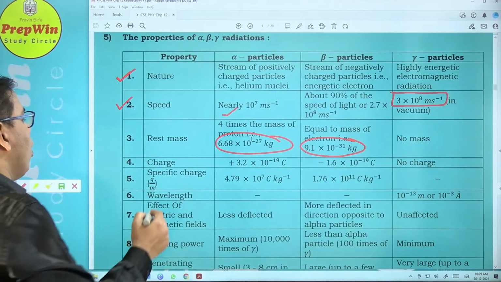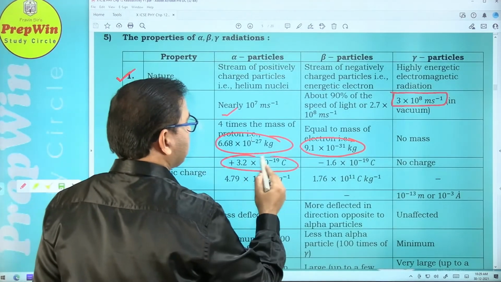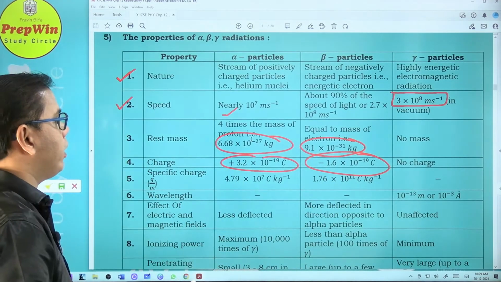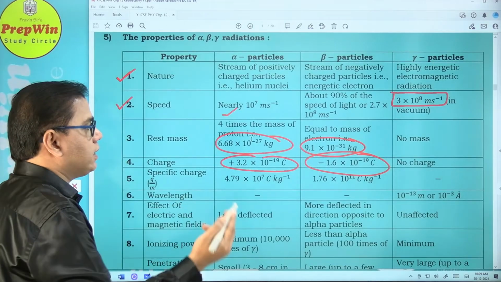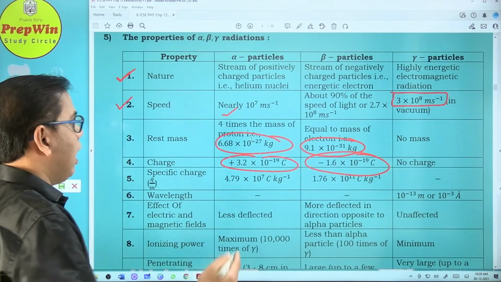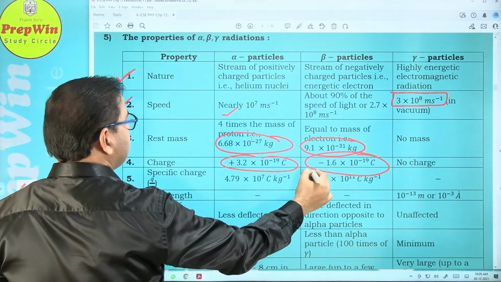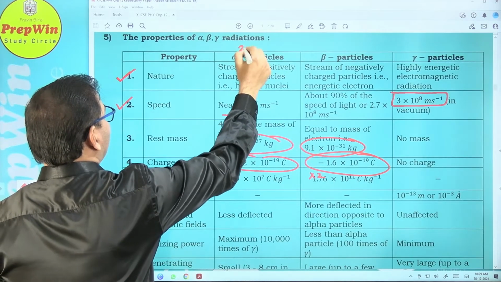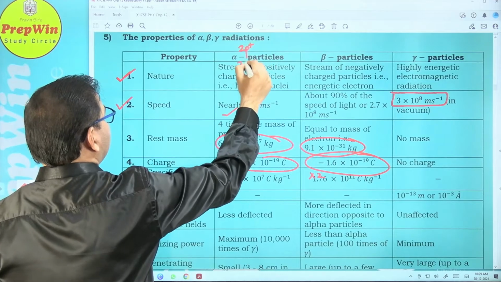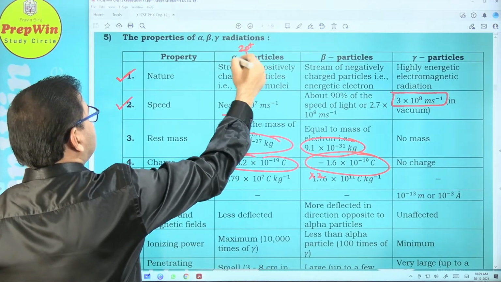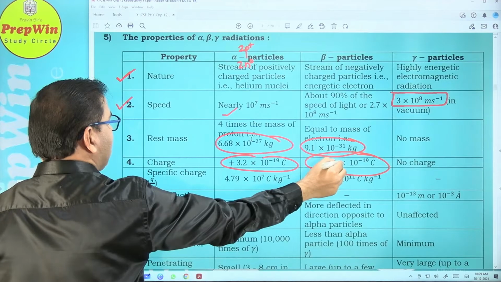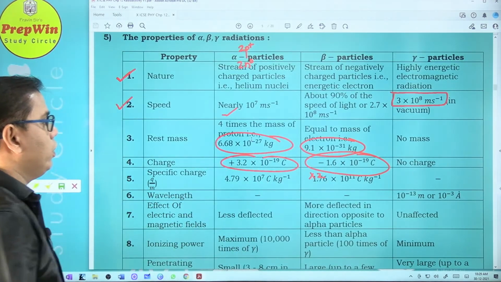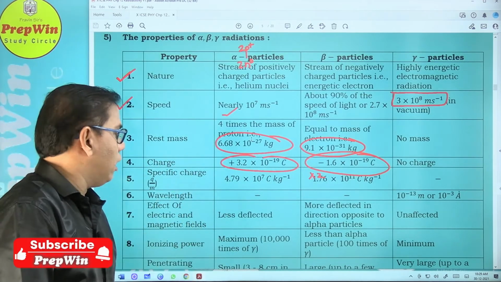In my video lecture number 2, I have spoken about the masses of the alpha, beta and the gamma particle. Also about the charges. Electron has minus 1.6 into 10 raised to minus 19 coulomb of charge, and for the alpha particle, this is multiplied by 2. Because alpha particle is made up of 2 protons, 2 positive charge and 2 neutrons, so no charge on the neutron. So whatever value is this, multiply by 2, you get charge of an alpha particle.